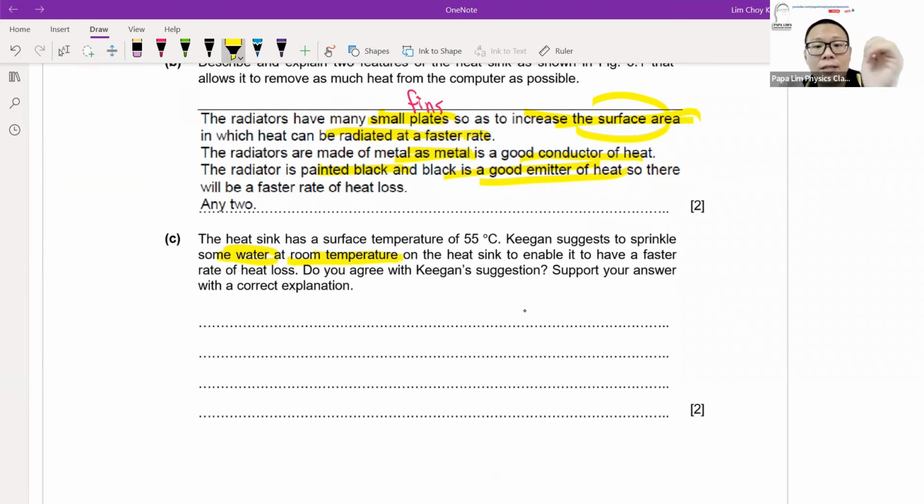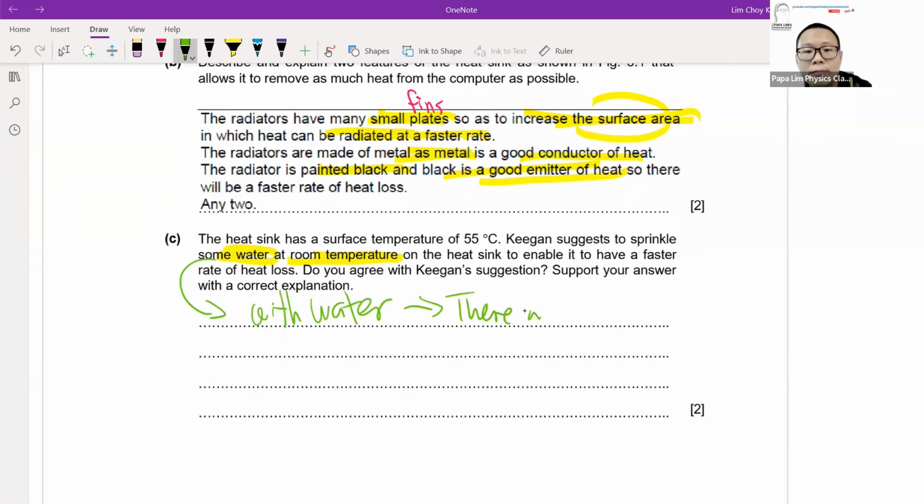That's actually a good choice, because when I sprinkle the water on top, there will be evaporation on the surface of the heatsink.